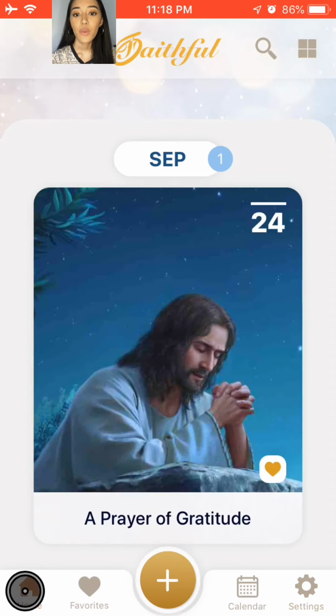Now let's go back to the home screen. It's so pretty, I love it. And anyways, that's about it, guys. This is how you use Faithful.